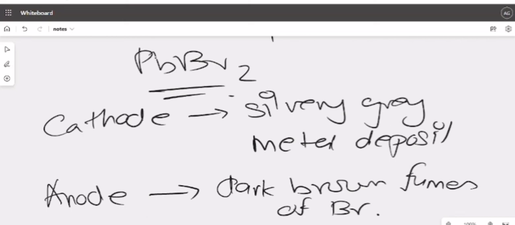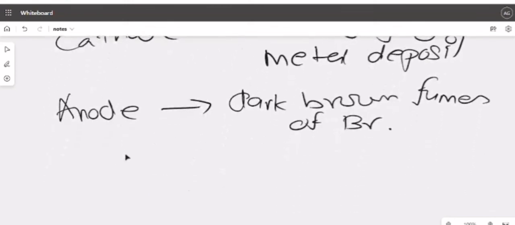So the cathode has a silvery grey metal deposit, and the anode has dark brown fumes of bromine gas. Understood? That is the electrolysis of PbBr2.